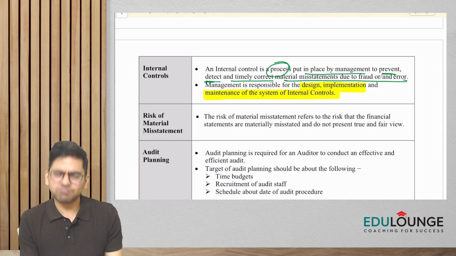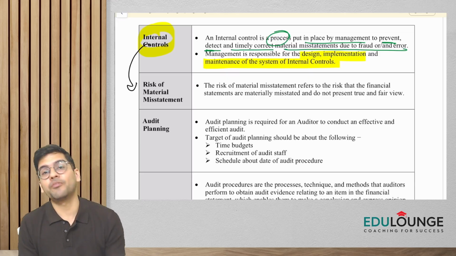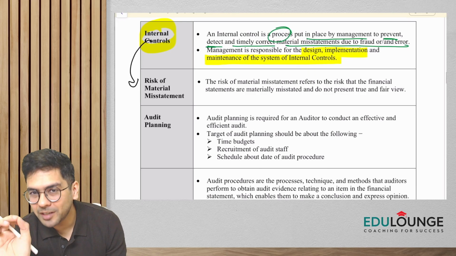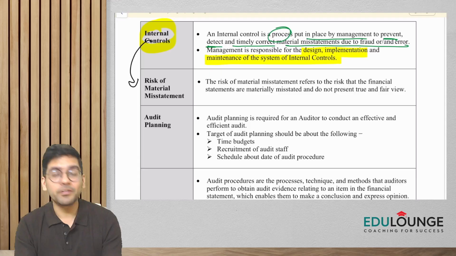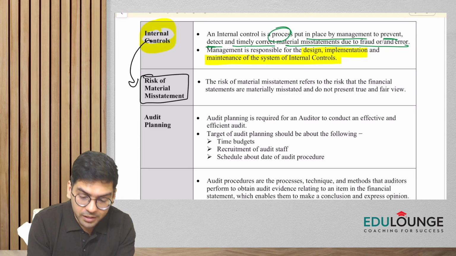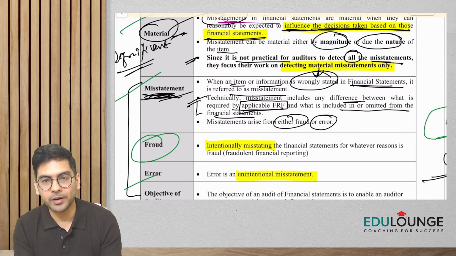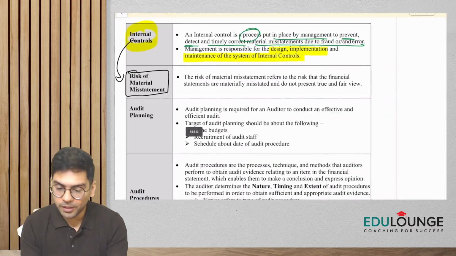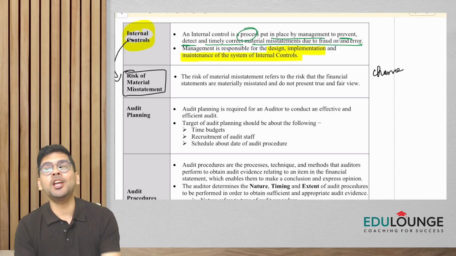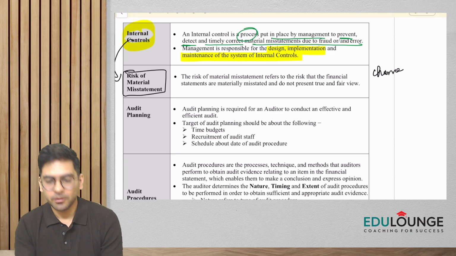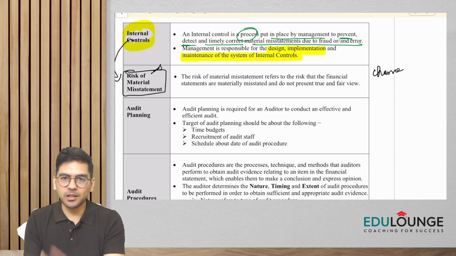Okay. All right. So now, because we have checked internal controls, you will be in a position to understand the risk of material misstatement. Again, guys, these are very basic things, but I have seen a lot of CA final students have confusion. They are not very clear with respect to terms. This is risk of material misstatement, and earlier we had covered only misstatement and the word material, separately. Now, risk of material misstatement only means what? Please understand. This is basically the chance or probability of mistakes in the financial statement.